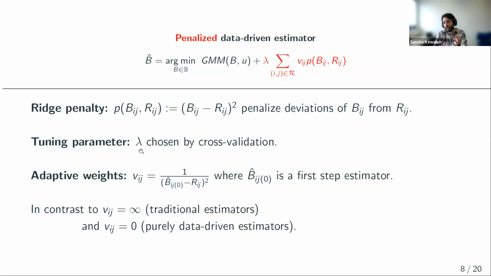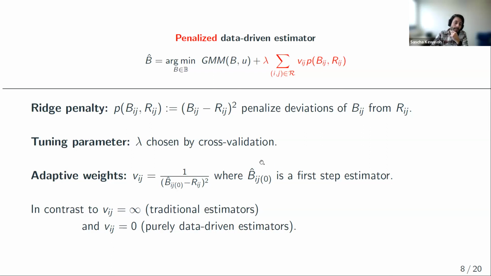So the tuning parameter lambda basically just governs overall how costly it is to deviate from all restrictions, and it's just chosen by cross-validation. And then each restriction has its own weight, which governs how costly it is to deviate from this specific restriction. And the weights are just adaptive weights, so they are given by this formula here.